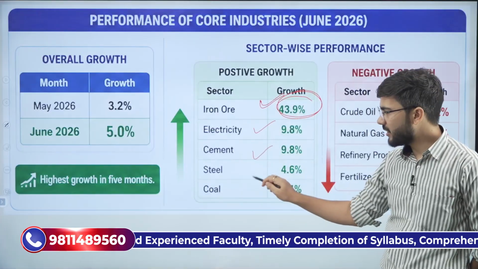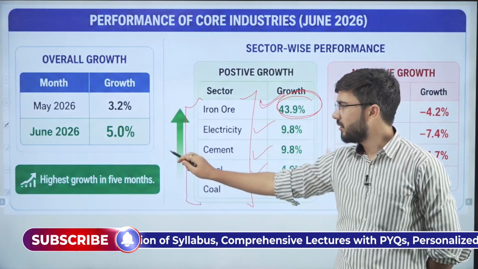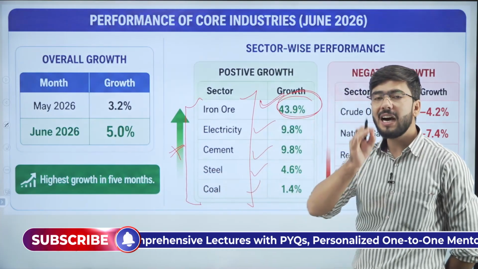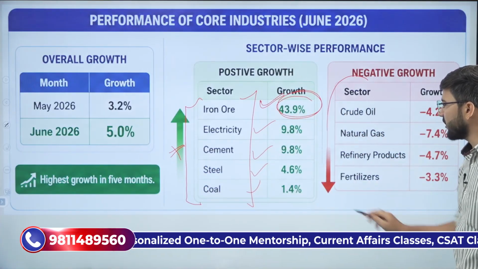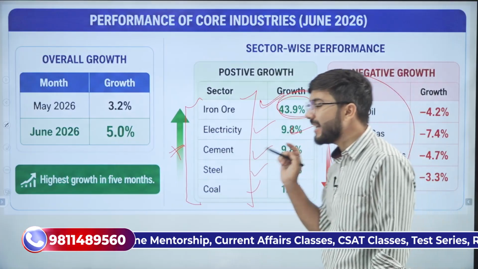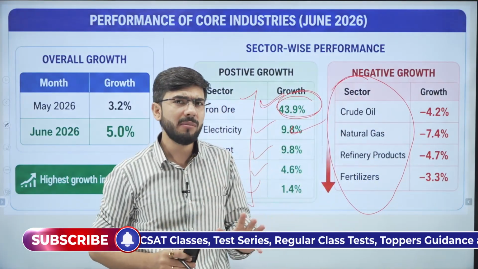Electricity, cement, steel and coal. These are the sectors which have witnessed positive growth. Why? Because they are comparatively less affected by the external shocks of the economy. What do I mean by external shocks?